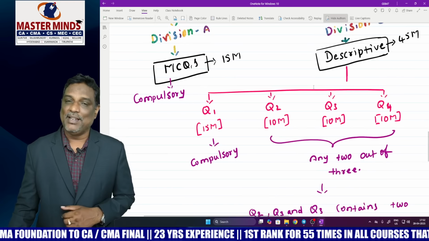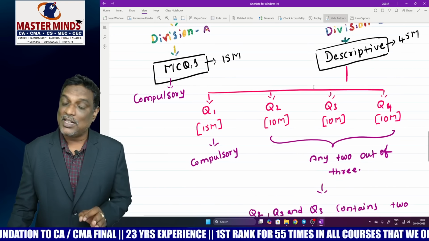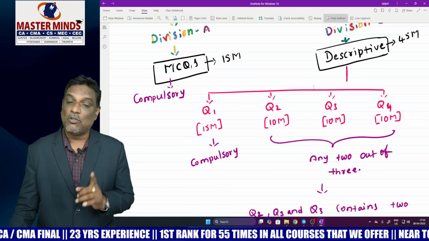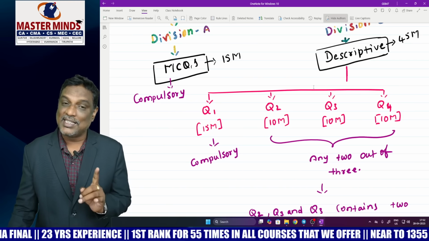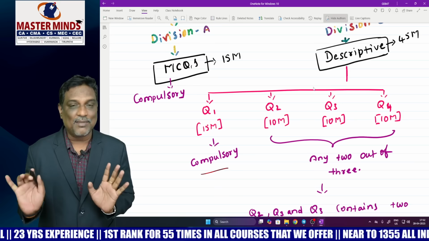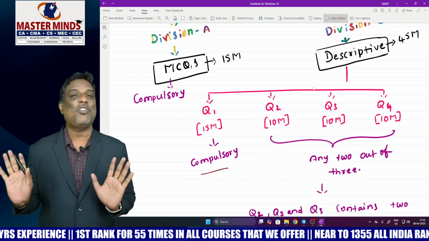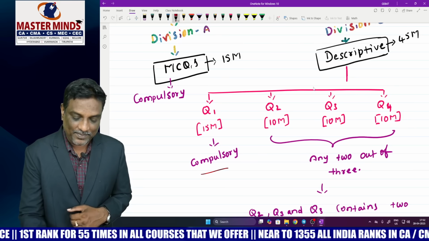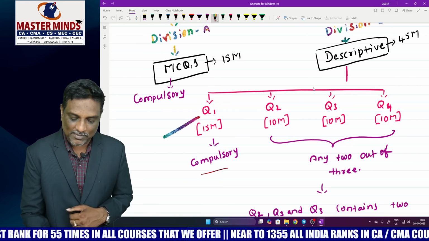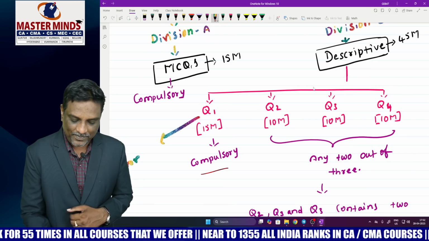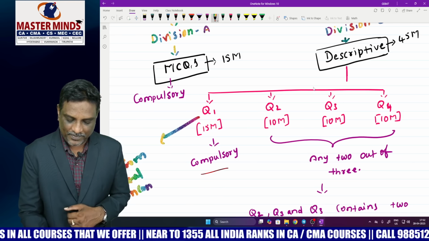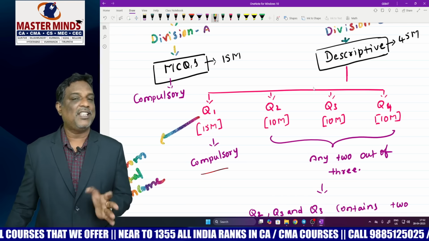In Division B, the descriptive part, we can find 4 questions. The first question is compulsory, from the total income chapter. No choice for this. Question number 1 is always from the total income chapter. There is no choice for this question.